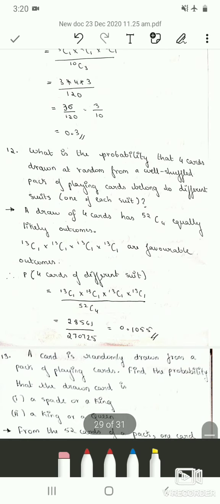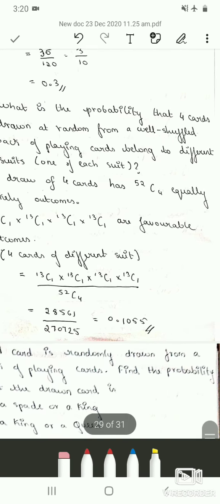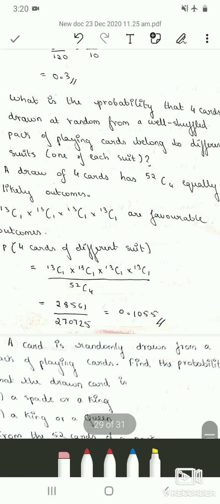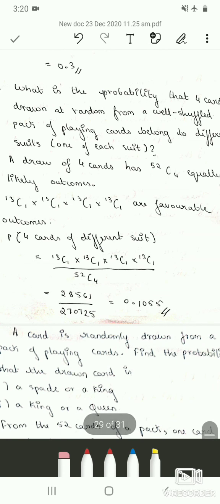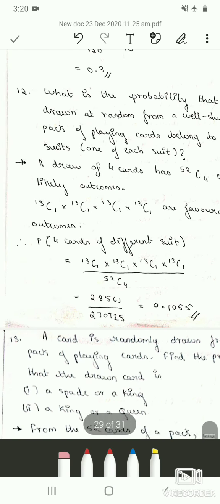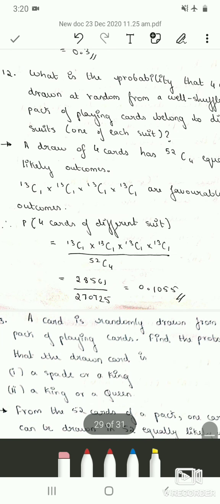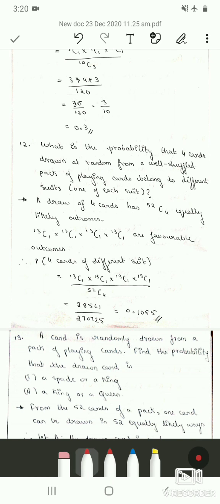So the 12th question is, what is the probability that 4 cards drawn at random from a well shuffled pack of playing cards belong to different suits, that is one of each suit? So in the question they have given, there is a well shuffled pack of playing cards. So among these cards, 4 cards are drawn at random.